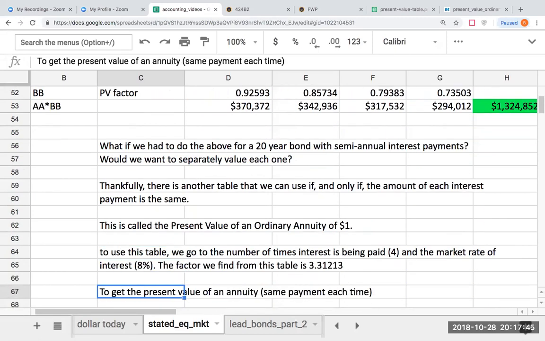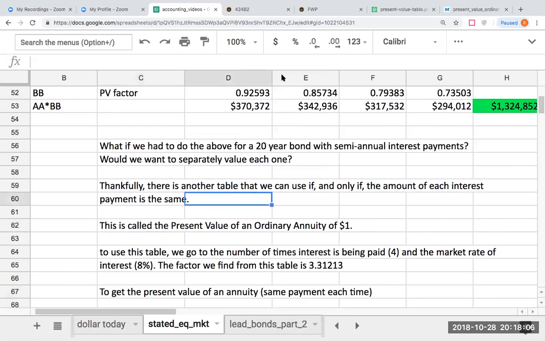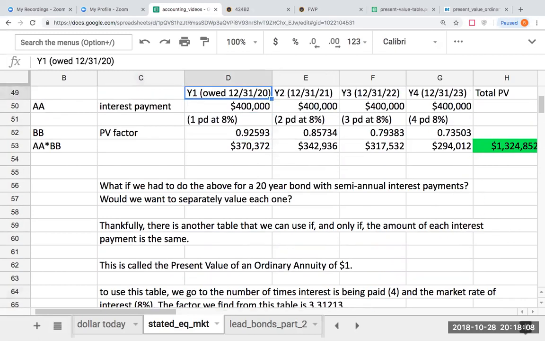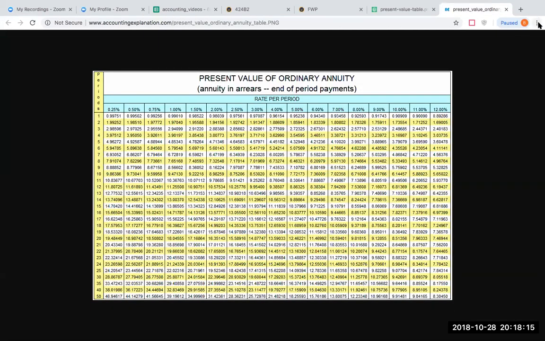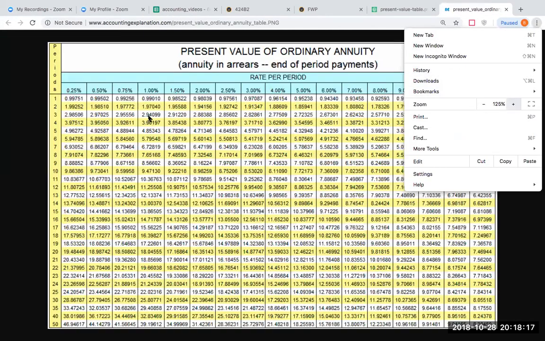If we have the same payment every single period and that same interest rate, we can go to what is called the present value of an ordinary annuity of $1. And how this is going to work is we're going to take our payment amount, here this $400,000, and go through and say, okay, present value of an ordinary annuity.